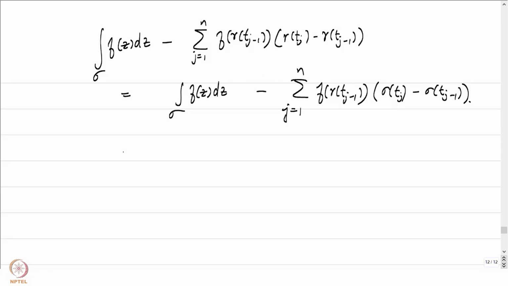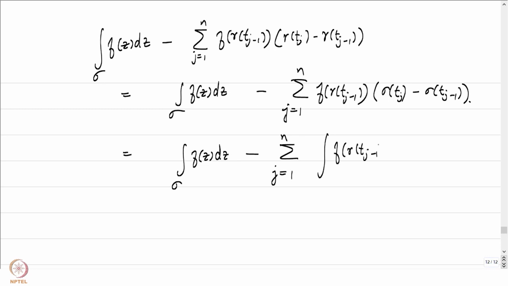And further, I can rewrite this as the integral of f of z dz minus the summation j equal to 1 to n of the integral of the constant f of gamma of tj minus 1 dz, integral over sigma restricted to tj minus 1 to tj.